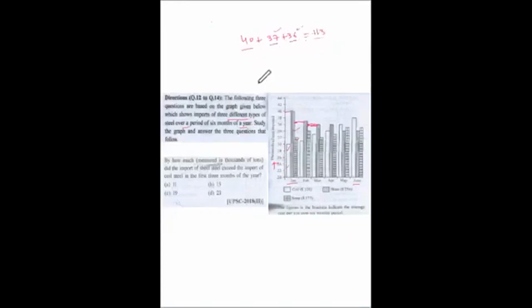Next is for coil. Coil is this much, 30. Then we have this one, which gives 31, and then we have this one. The top of the bar we will be measuring to this value. So this is 30 plus 31 plus 33, which comes to 94. So 113 minus 94 is equal to 19. So the answer is C. This is the answer, 19.